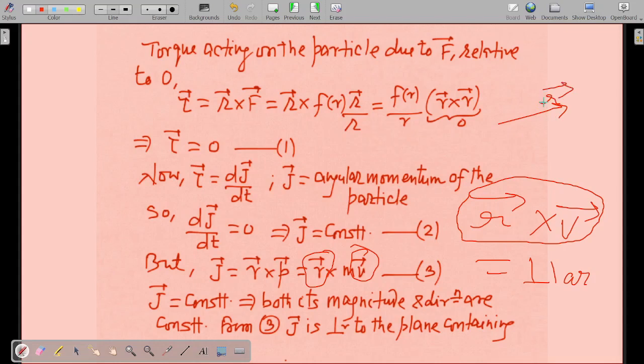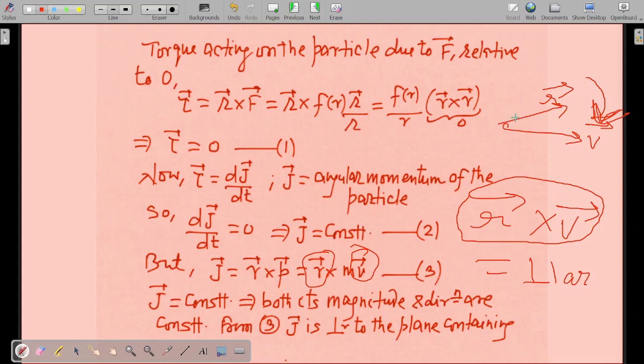Suppose this is your r vector and this is your v vector. You are doing r cross v, so you are moving from here to here. Just curl the fingers of your right hand in such a way that the nails of the right hand are in the direction of the arrow. By the right hand thumb rule, the direction of the thumb will be inside the laptop.